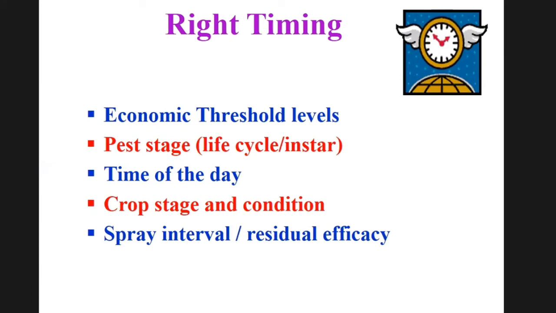Spray should be done at ETL level, at the right pest stage, like the nymphal stage or adult stage, at the right time of the day, like morning or evening, and according to crop stage and condition. We recommend that spray should be delayed up till August. Spray interval or residual efficacy, 4 points.